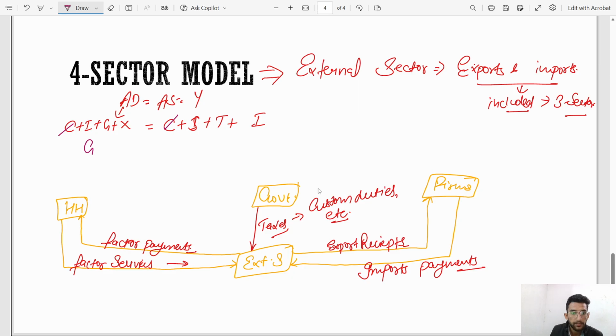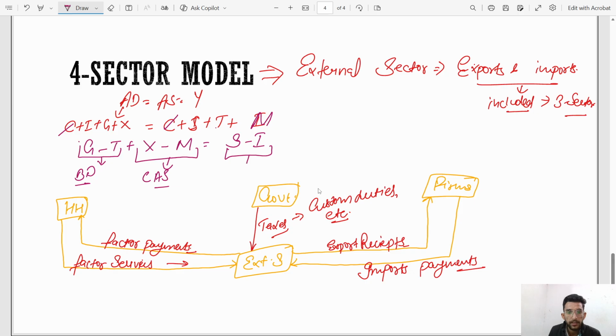Taxes will go this side, government minus taxes plus exports minus imports, and savings minus investment. So government expenditure minus the taxes will give you budget deficit. Export minus imports is current account surplus. Savings minus investment is equal to private savings.